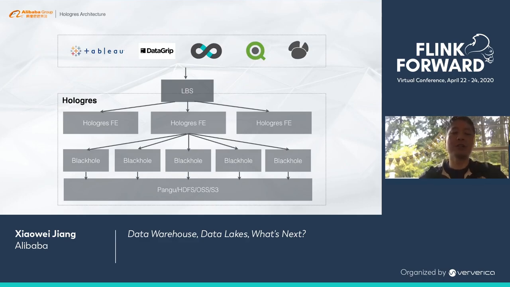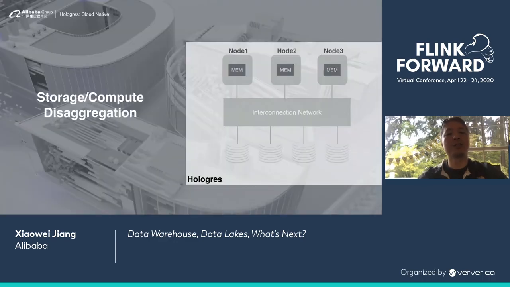This front-end server will compile the query, optimize the query, and generate a query plan. A query plan has a lot of query fragments. These query fragments get distributed to a set of black hole servers. The black hole servers do the heavy lifting of the query processing. And the data is stored in a distributed storage such as Pangu or HDFS. Now let me go into more details about each component.